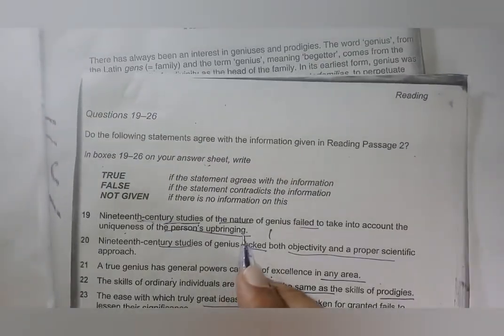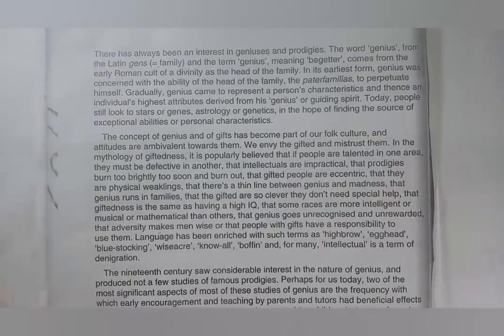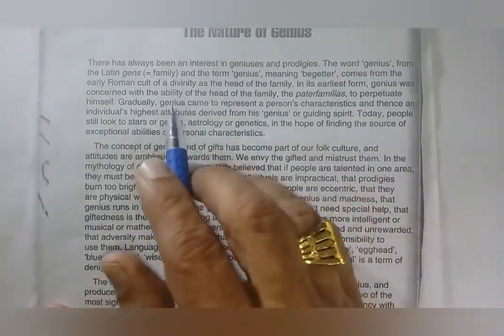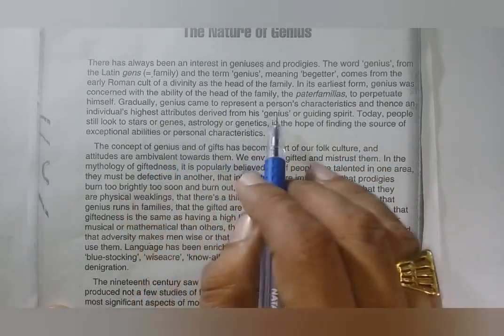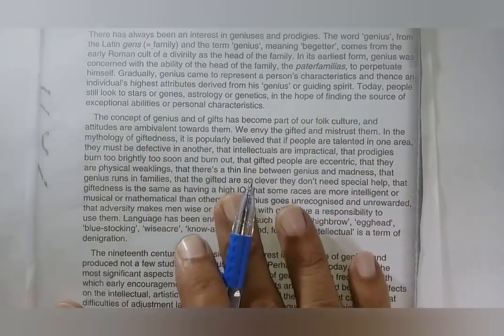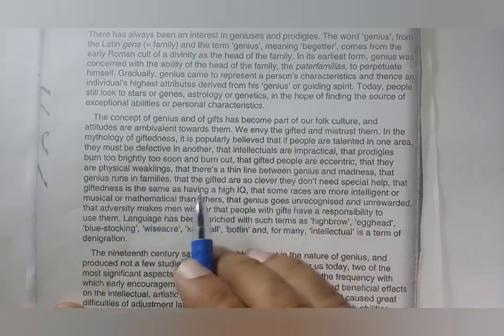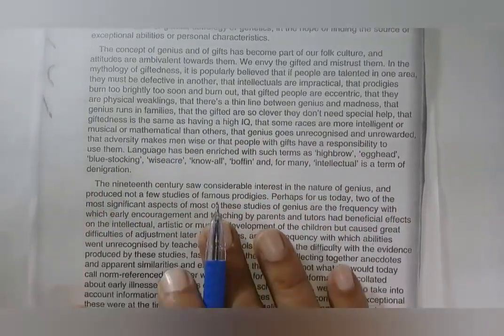So here I will try to find this word, 19th century first of all. Let's go for the scanning policy. First find the 19th century, wherever you will get, that is your answer here.